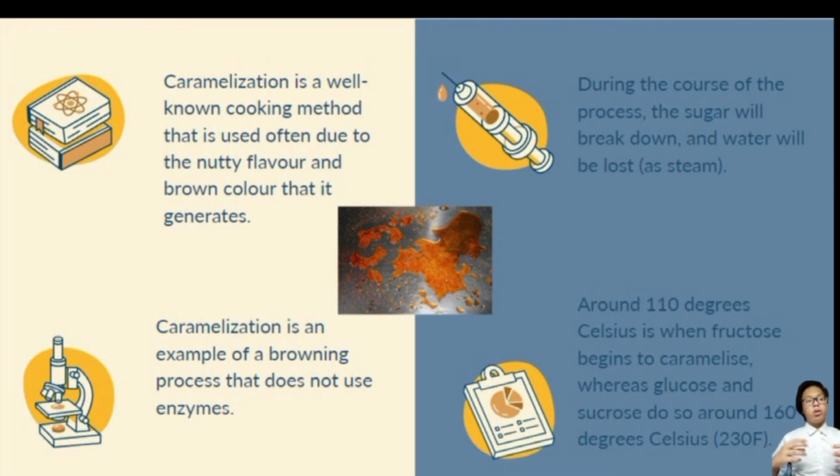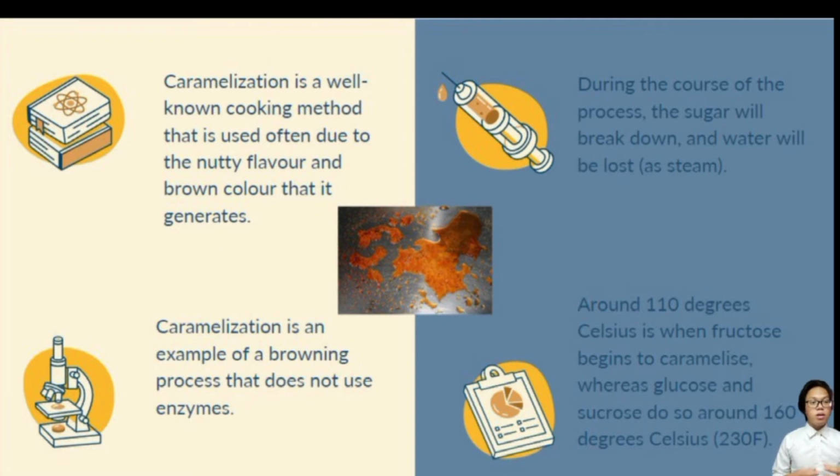So the third is that during the course of the process, the sugar will break down and water will be lost as steam. In the process of caramelization, we put sugar syrup in water and heat it to boil until the water is lost as steam, and we will end up with a sugary brown sugar syrup at the end of the boiling process.